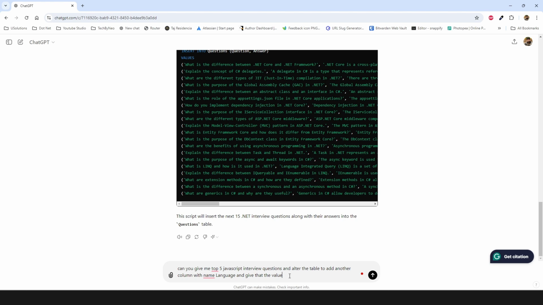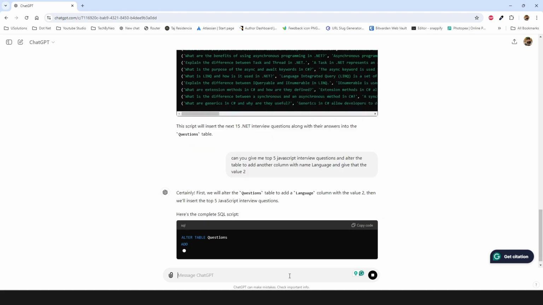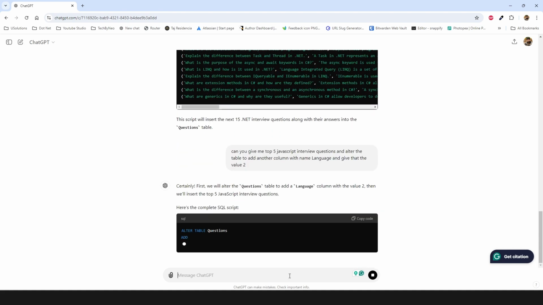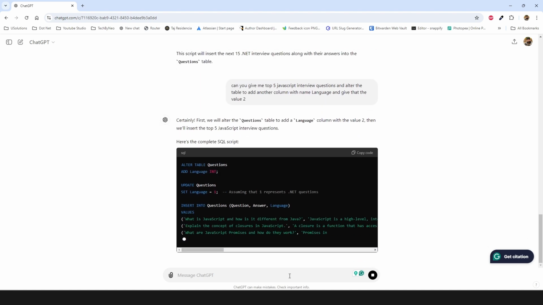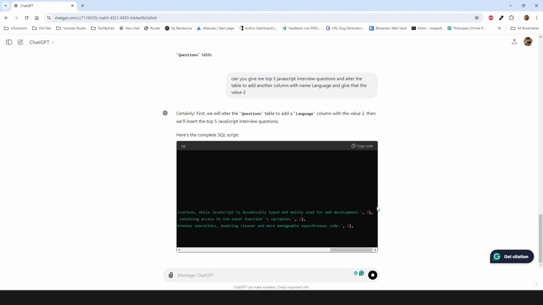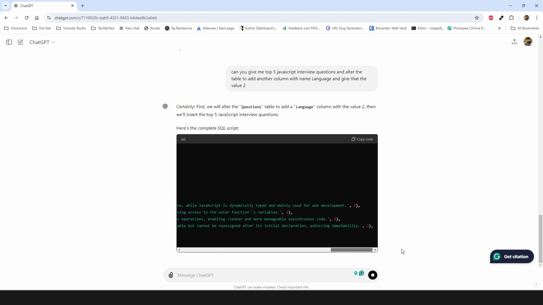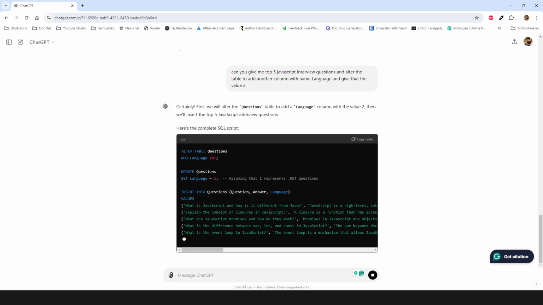And let's say JavaScript, because that is the second language we are talking about, gets the number 2. So now it's intelligent enough that it first gives us the query to alter our table to add a new column inside that table. And as it's generating, we can see that at the end it's putting 2 as the third value in the script in each line.